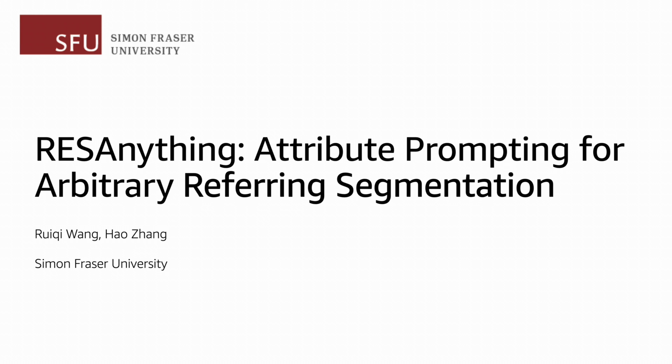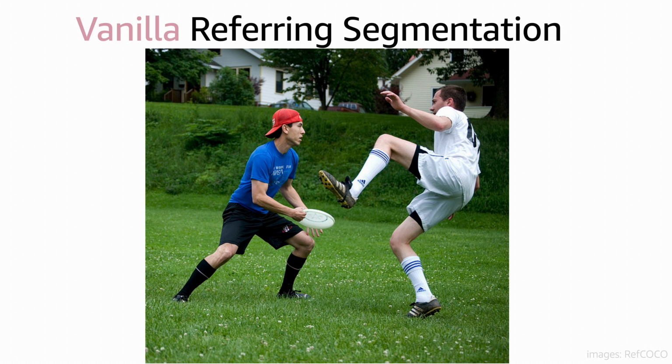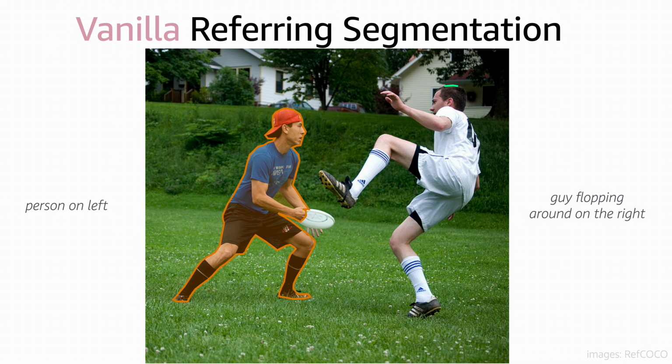We introduce RESAnything, an attribute prompting-based open vocabulary and zero-shot method for arbitrary referring expression segmentation. Referring expression segmentation maps linguistic descriptions to pixel-level regions in images. Traditional vanilla referring segmentation handles straightforward cases, like identifying person on left as shown in the orange highlight, or glider flopping around on right as shown in the green highlight.